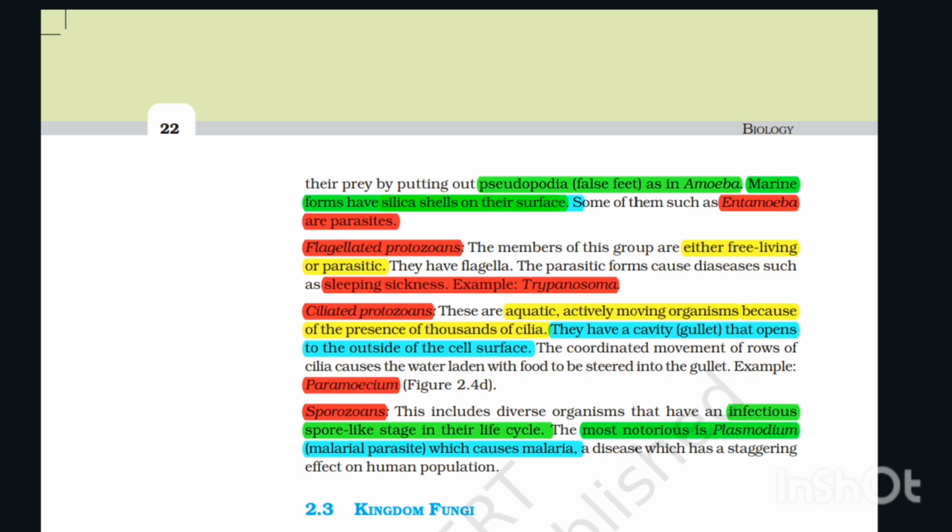Flagellated protozoans. The members of this group are either free living or parasitic. They have flagella. The parasitic forms cause diseases such as sleeping sickness, example Trypanosoma.